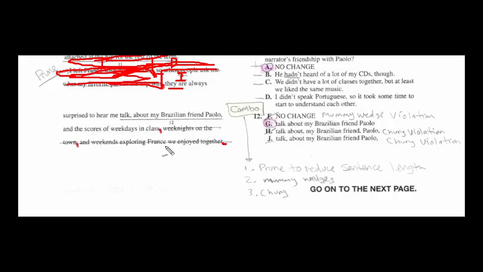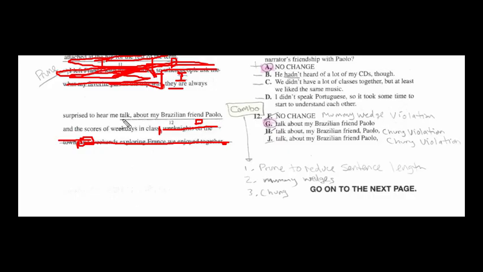If you look all the way over here, there's going to be a comma and the word and. I like soccer and football. If I say and football and I cross that out, we still have an independent clause that says I like soccer. Okay? Then we look to the left again. We see that weeknights on the town, that's a dependent clause, and dependent clauses can be knocked out as well. So we basically pruned off the first 3 lines, and then the last 2 lines, and now we have it down to they are surprised to hear blah, blah, blah about Paulo and the weekends in class. So we need an independent clause in here.